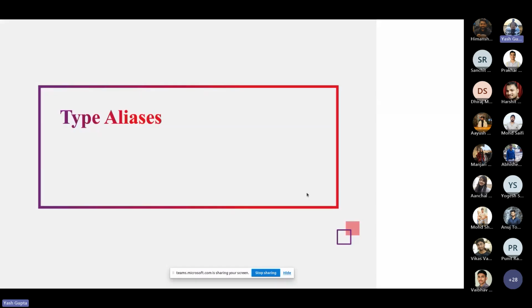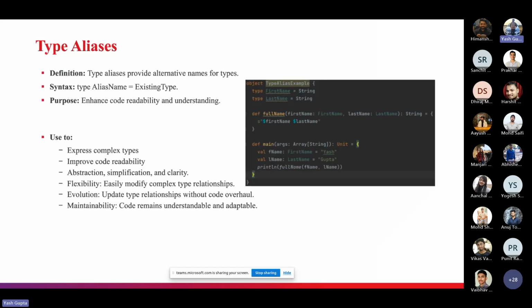So now let's talk about type aliases. What are type aliases, and why do we need them? As we dive into the world of type level programming, let's explore the key concepts that enhance our ability to express complex type relationships, right? When we talk about type relationships, we are talking about hierarchy, right? Suppose you have a parent family member, and now you want some child member that should extend this parent member.